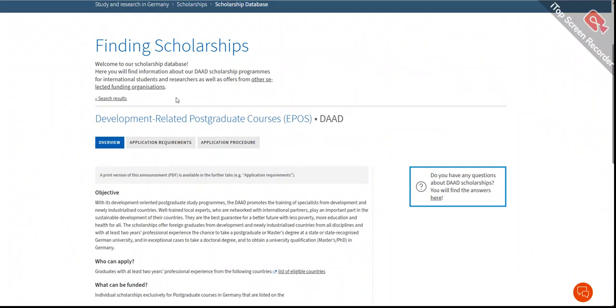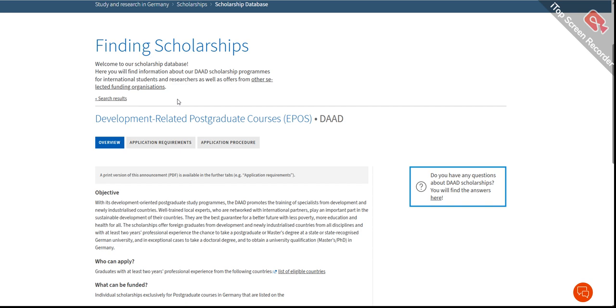This is the website that I'm going to talk about. You can see this is the scholarship database, where you can find information about DAAD scholarship programs for international students. This is for international students residing in any Asian country, because most of my subscribers are from Sri Lanka, Bangladesh, Pakistan, and many more countries.